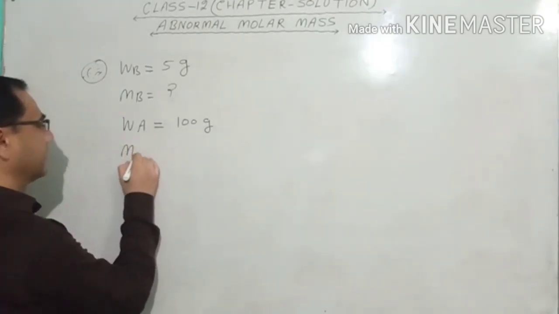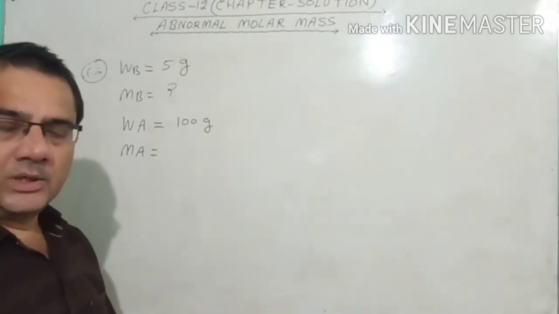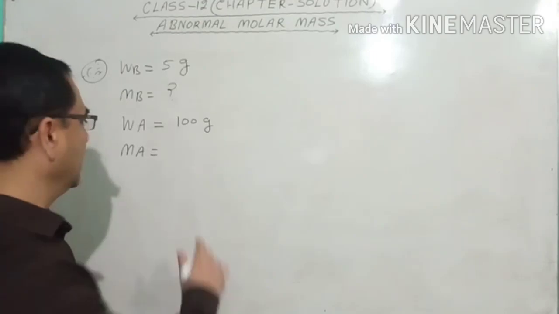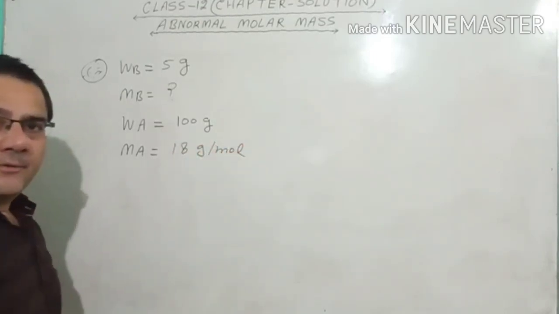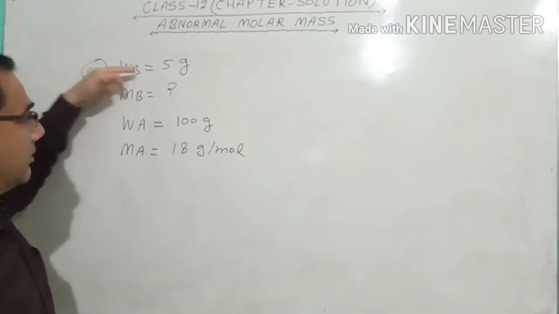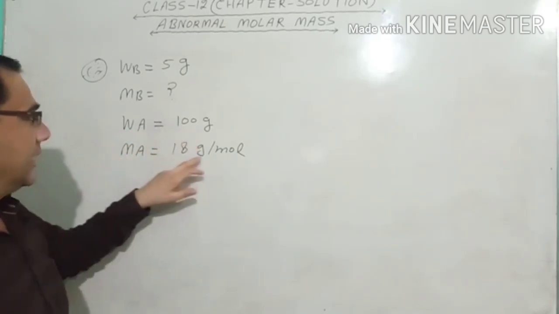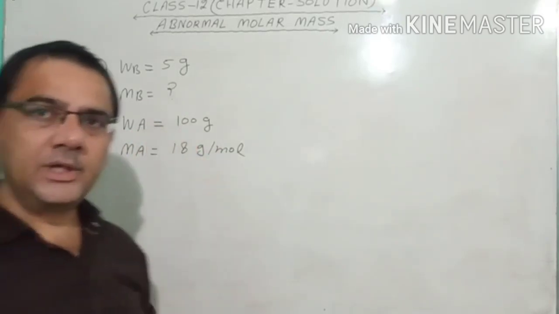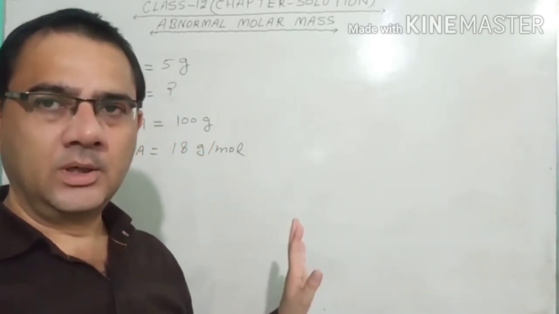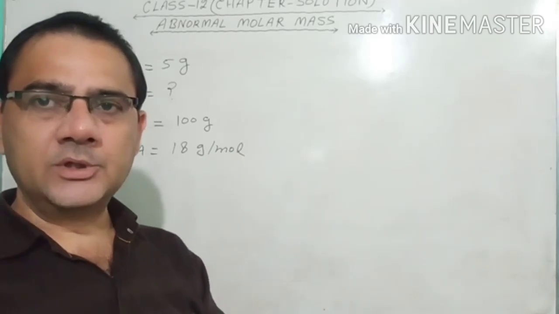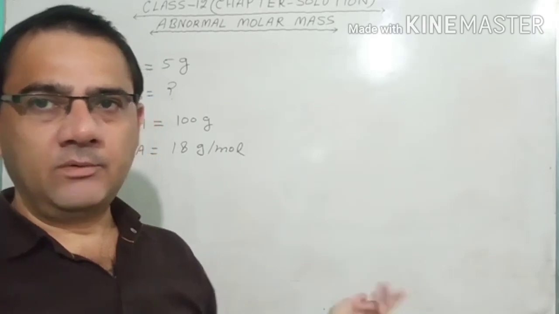Now MA is the molecular mass of the solvent. If I am taking water, then it is equal to 18 gram per mole. Now we have written four quantities: WB 5 gram, MB to be calculated, WA 100 gram, MA 18 gram per mole. Now we will use one of the colligative properties to calculate the molar mass of this compound. As an example I am taking the elevation in the boiling point, and you see how by using that property we will calculate.